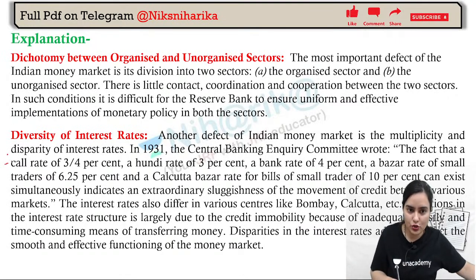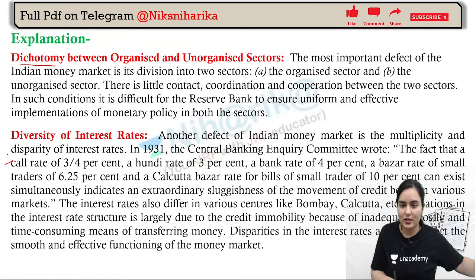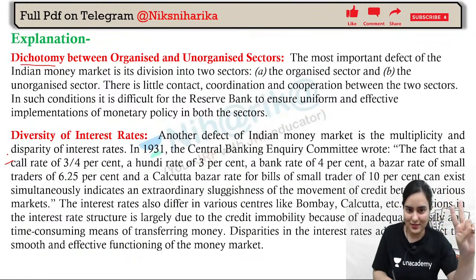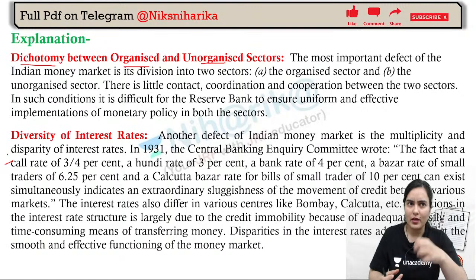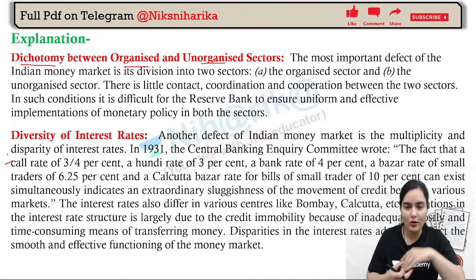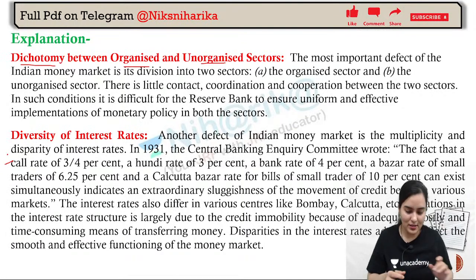Basically, di means two. In money market, what we have studied, two sectors are there. One is the organized sector and one is the unorganized sector, right? We have done the bifurcation. Also, we have done this bifurcation in banking. If you haven't done it yet, then you will be studying banking with me. You will be doing organized and unorganized sector, where we have commercial banks, and NBFCs and NABARD, all those things, they come under unorganized sector.